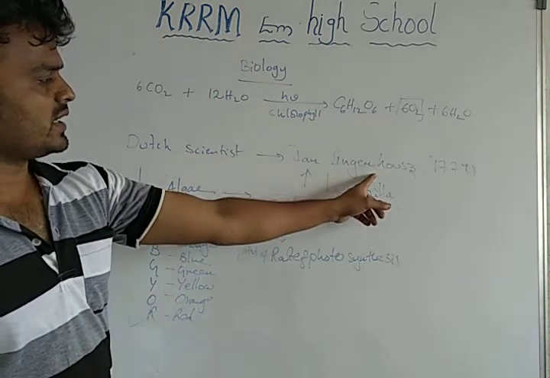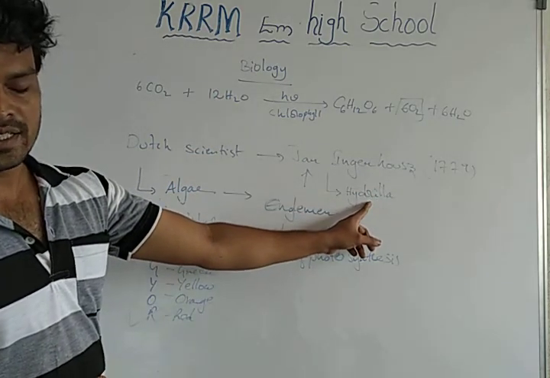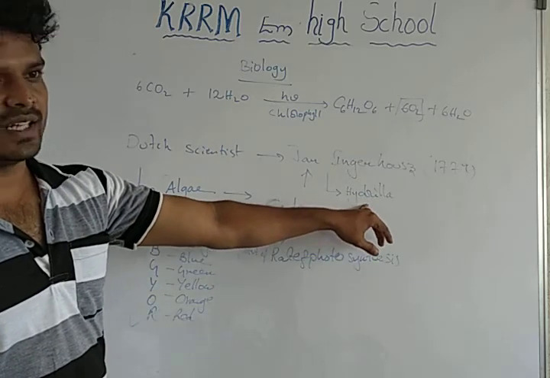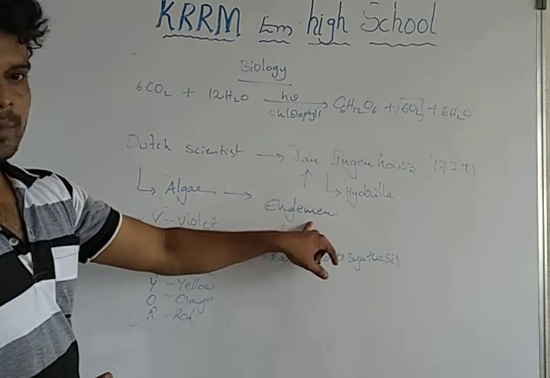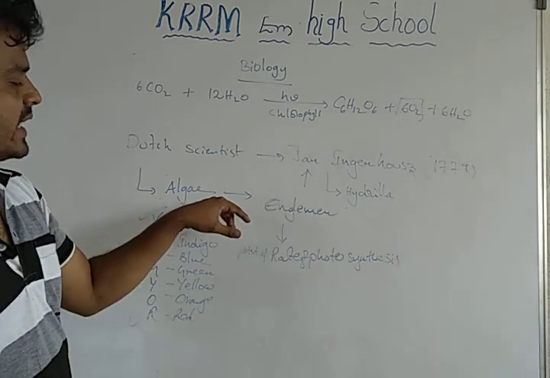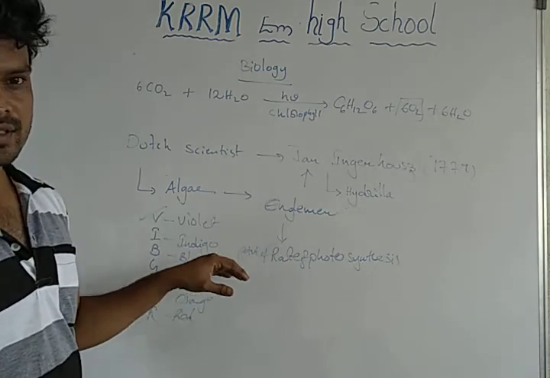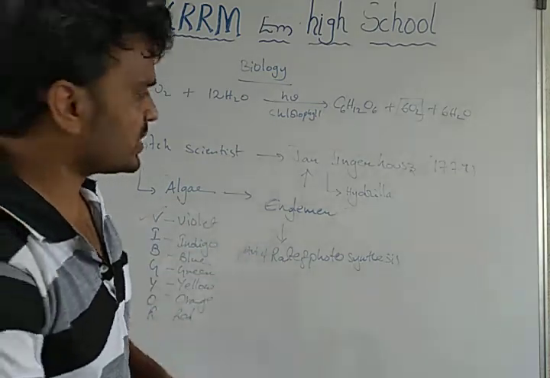Jan Ingenhousz did his experiments on hydrilla plant. He concluded that water bubbles are high in sunlight. Then Engelmann proposed that algae do photosynthesis at violet and red. So this is known as the maximum point of photosynthesis.